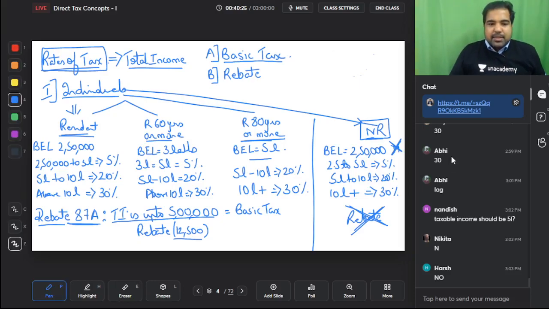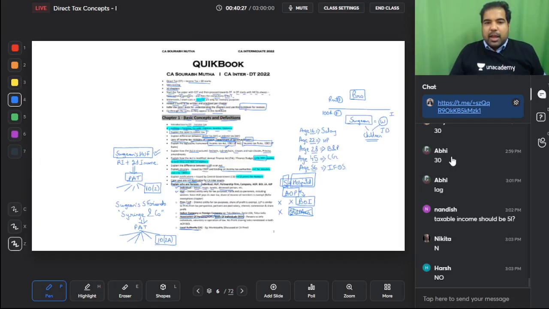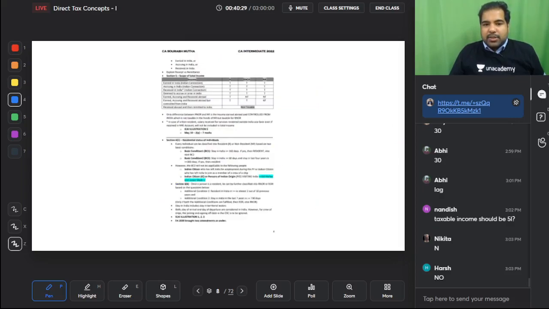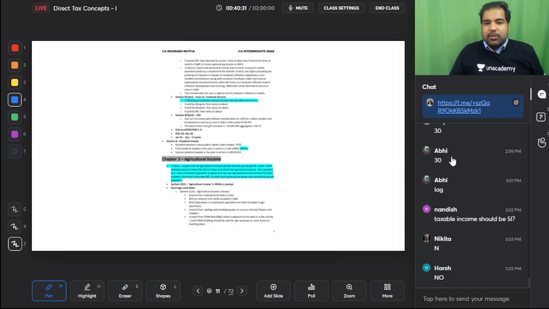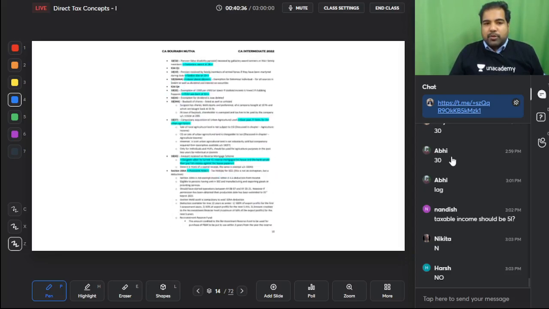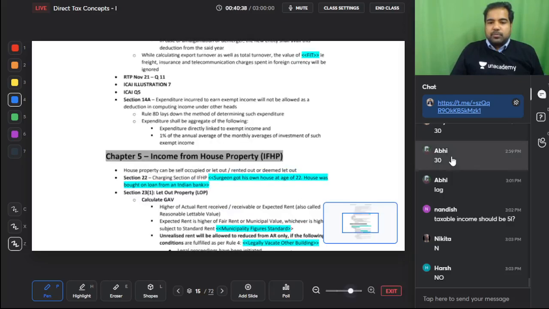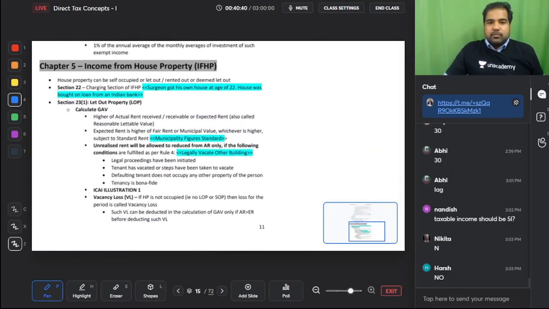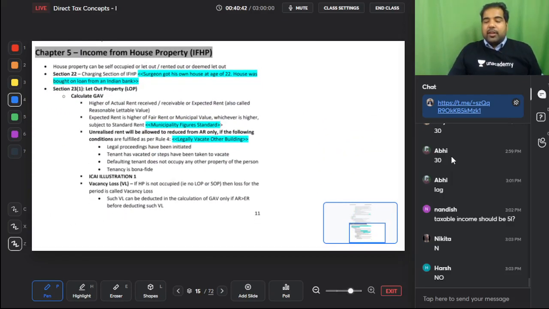This is basic tax. This was your first chapter. And now we are going ahead, not to residential status, but to the next chapter, which is income from house property first. Let's do a very interesting chapter. Also something that is definitely going to be there in your exam. Guys, what we will do is we will discuss one chapter, and then we'll go to the module and discuss the sums.